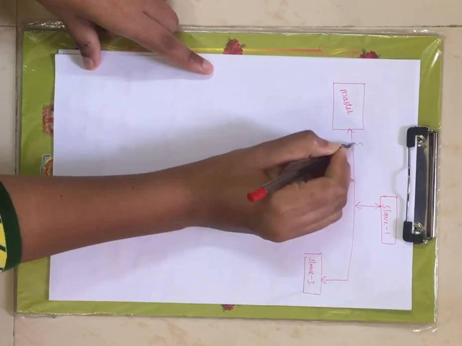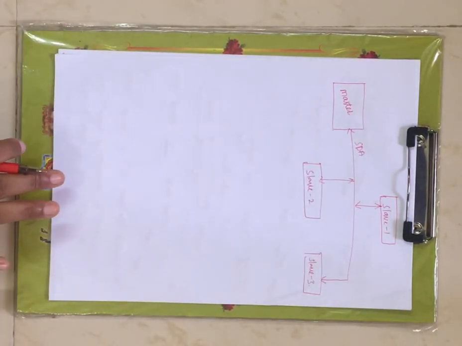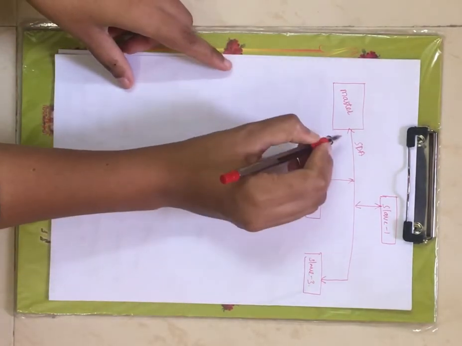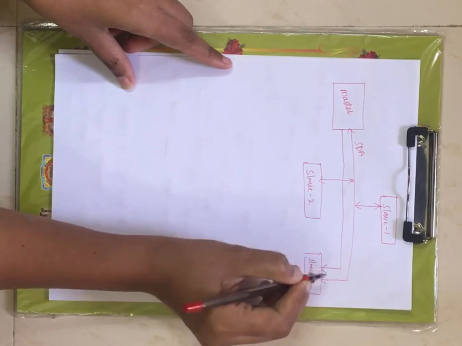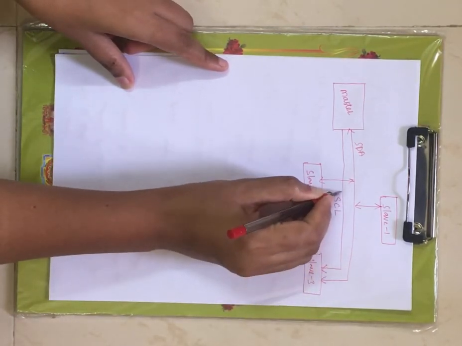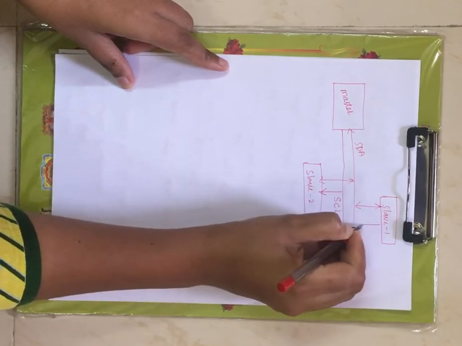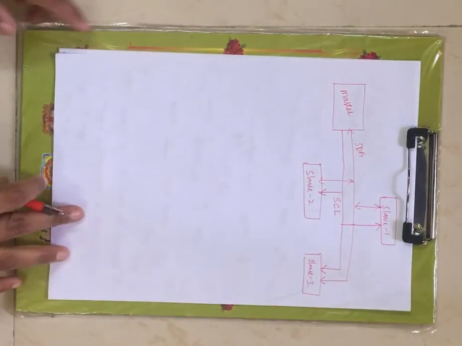Now this is your SDA physical line that is connected to slave 1, slave 2 and slave 3, which is bidirectional in nature, right? And the next physical line is SCL, nothing but serial clock. Now this is unidirectional in nature. Serial clock is unidirectional in nature, right?